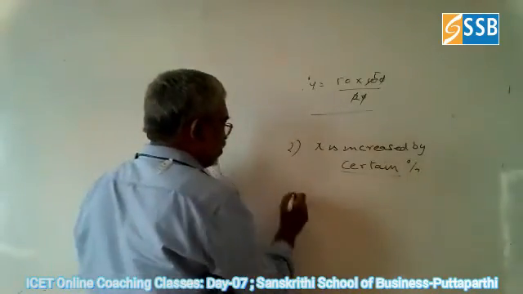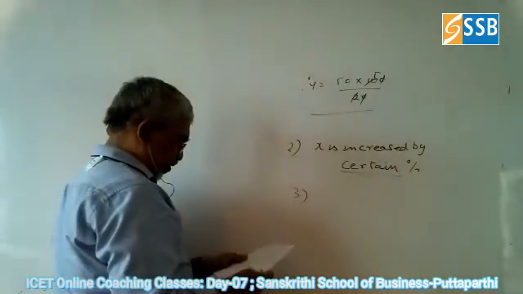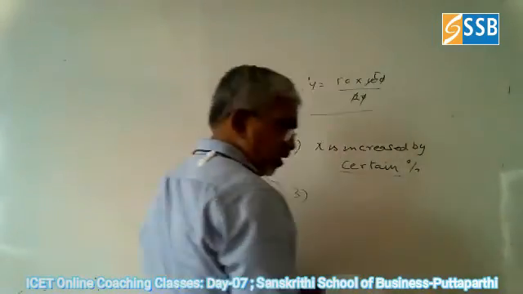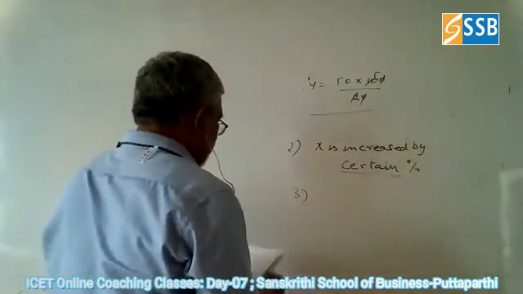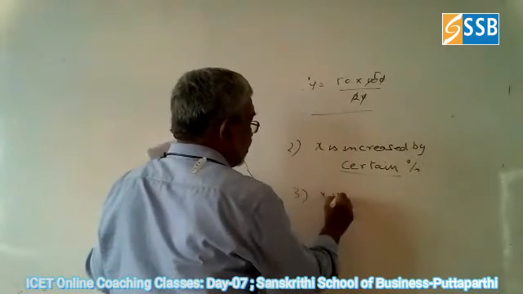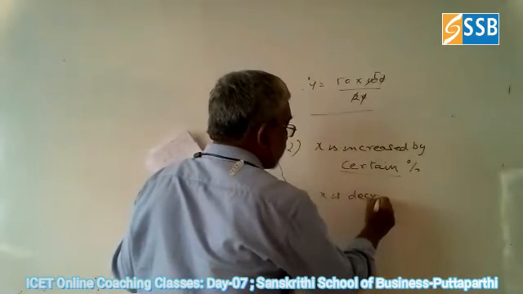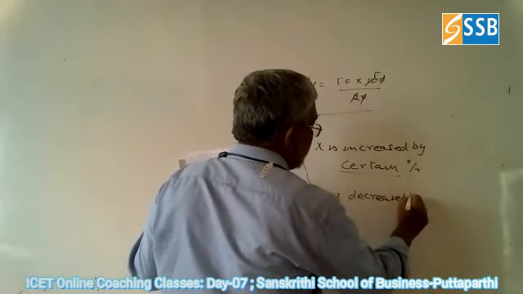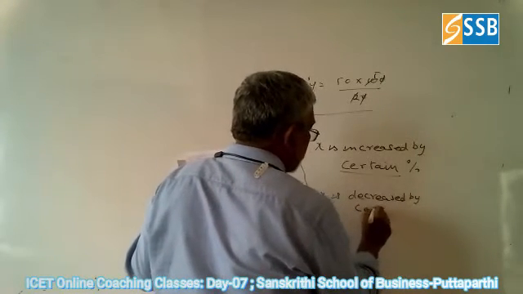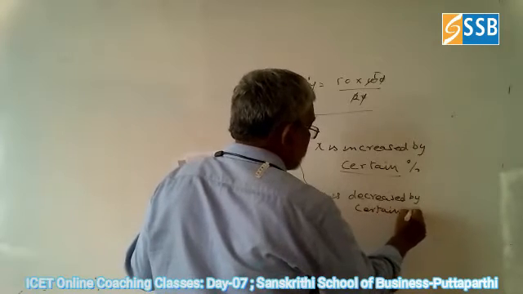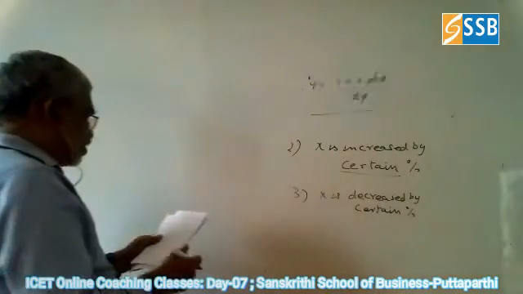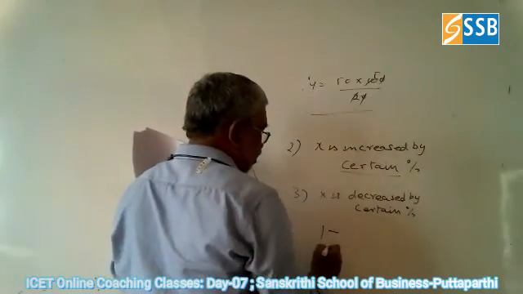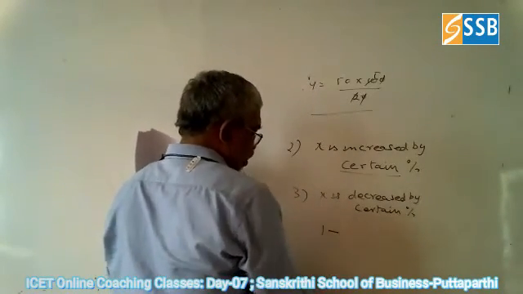Let me give the third point. Third point: X is decreased by certain percentage. So what we need is 1 minus that percentage, we have to put.